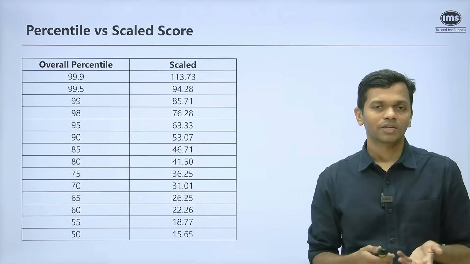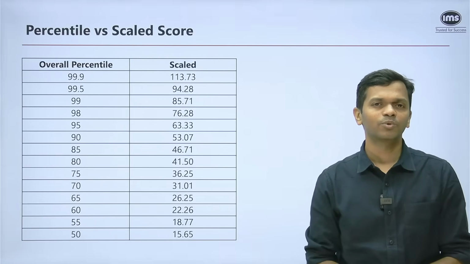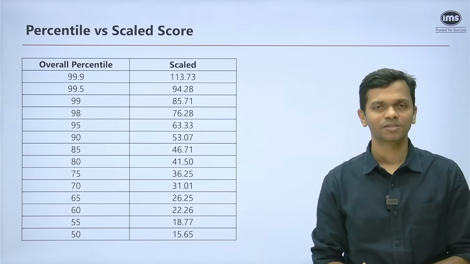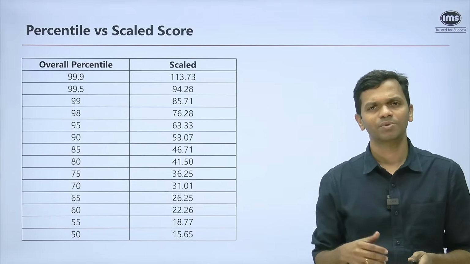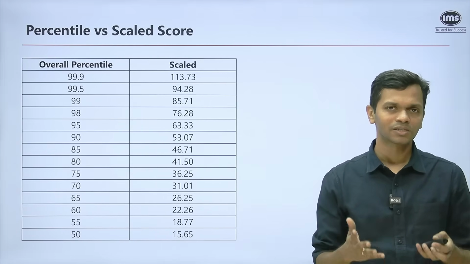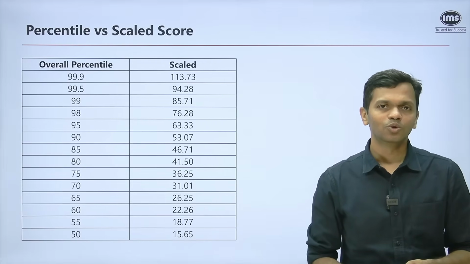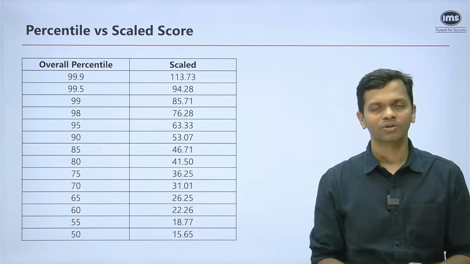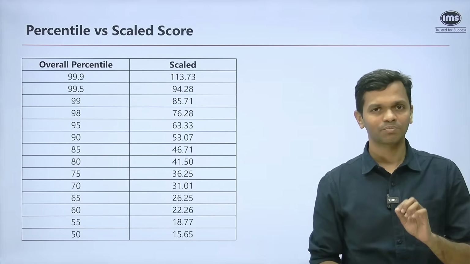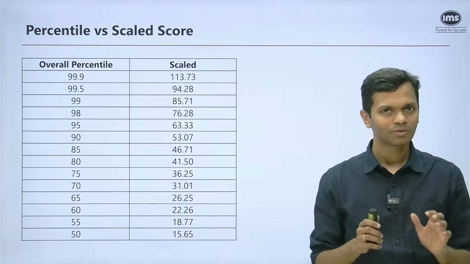So you check your estimated percentile, and that will help you to make some of your application decisions. But at the same time, understand that whatever predictions we have done is based on limited data. It's a limited sample size. So though we can make broad generalizations, we will not be able to, or nobody for that matter will be able to, give you the exact percentile that you're going to get from the authority.